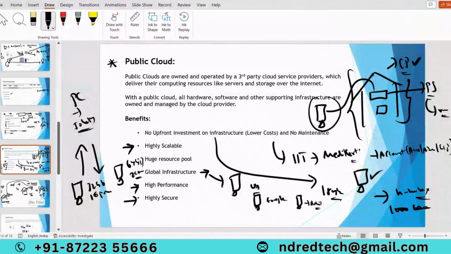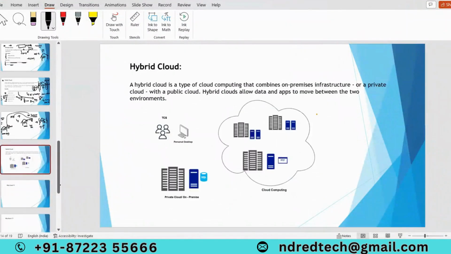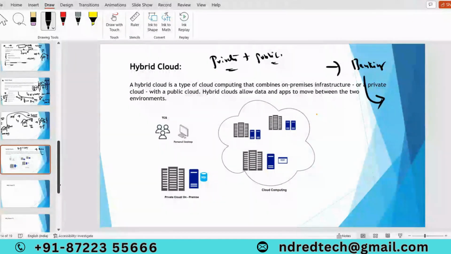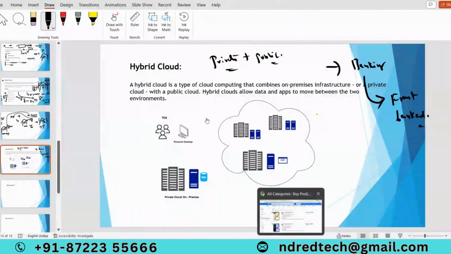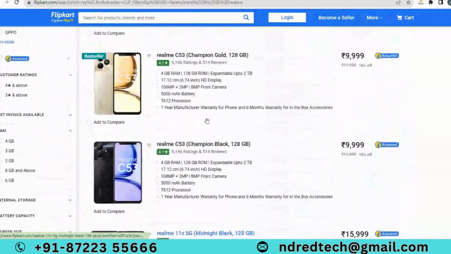So coming to hybrid cloud. Hybrid cloud is nothing but a combination of private plus public cloud. Think of an application. Any application you consider, every application will have a front end and a back end. Mostly, what is the front end? The user-facing part of the software. If I open the Flipkart application, this is the user-facing part. This comes under front end.